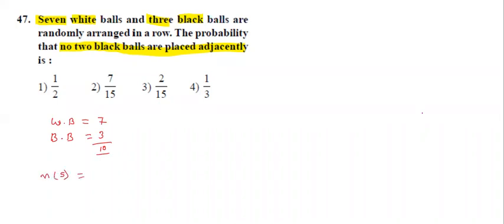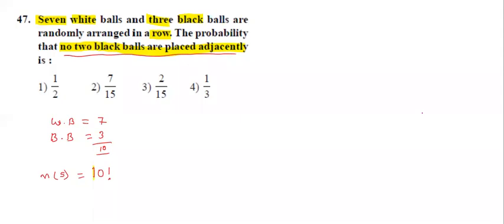N of S is equal to 7 plus 3, 10. Those balls we want to arrange in a row. N things can be arranged in a row in n factorial ways. So here 10 balls can be arranged in a row in 10 factorial ways. Next, what is the event here? E be the event of no two black balls being placed adjacently.